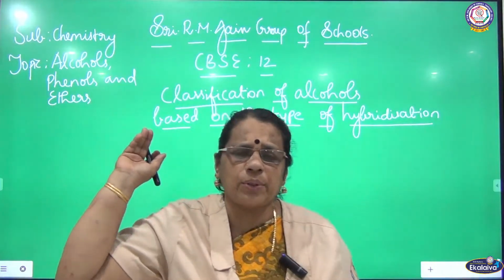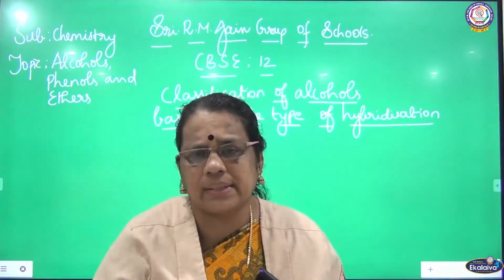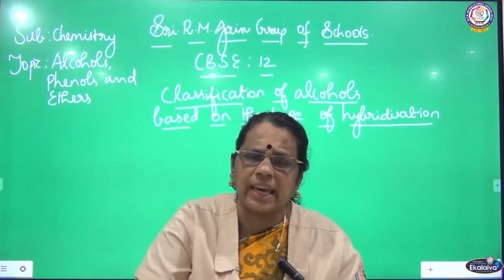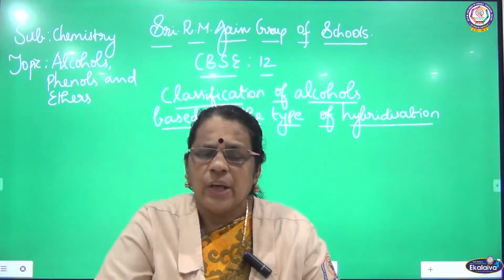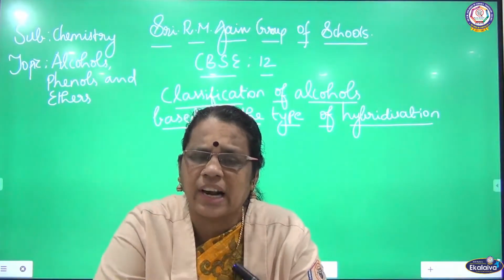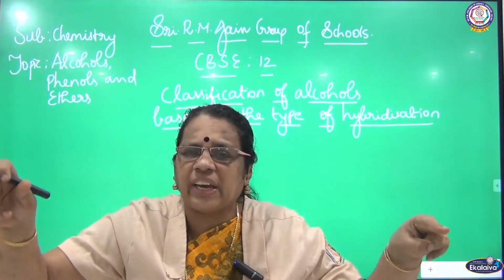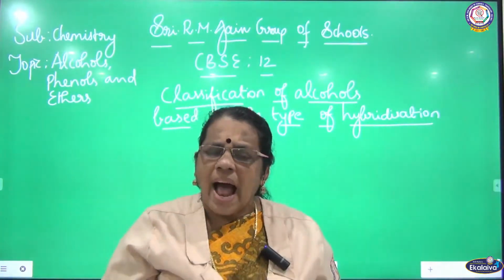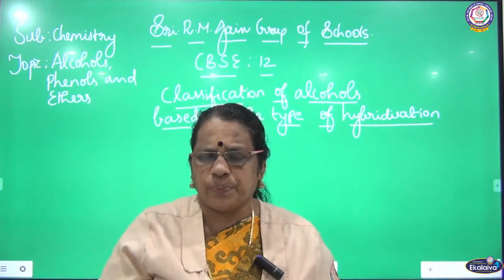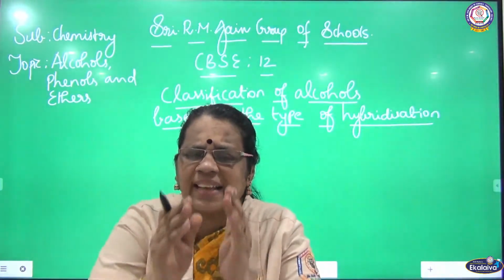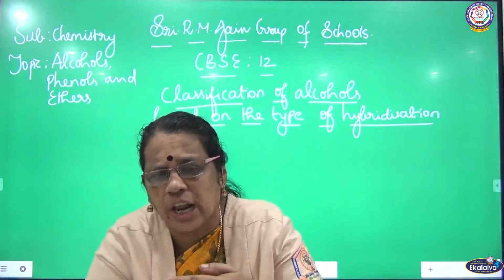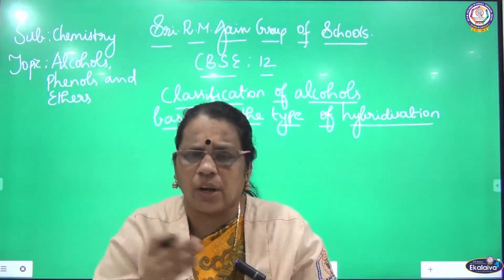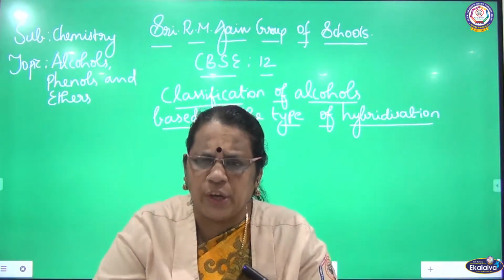Already we are discussing the topic alcohols, phenols and ethers. In the first video, I told about alcohols. I gave the definition for alcohol. We have seen the functional group of alcohol, general formula, and the main classification of alcohols as aliphatic and aromatic alcohols. After that, I told about ethers also. Ethers are compounds having oxygen as a functional group. We have seen the functional group, general formula, and some classification also. That is the first video.